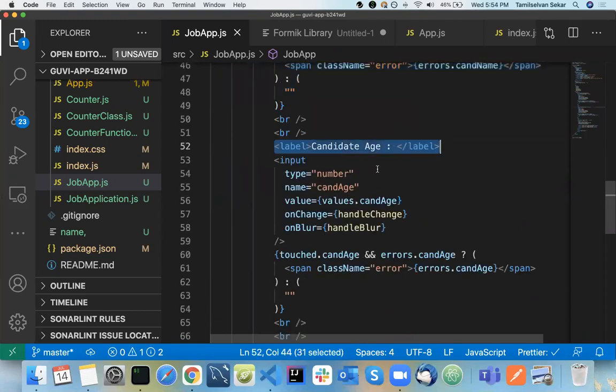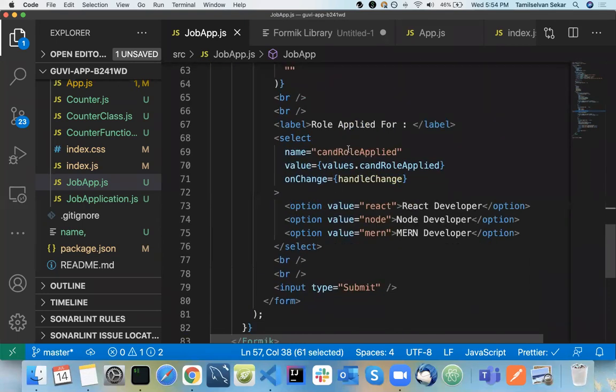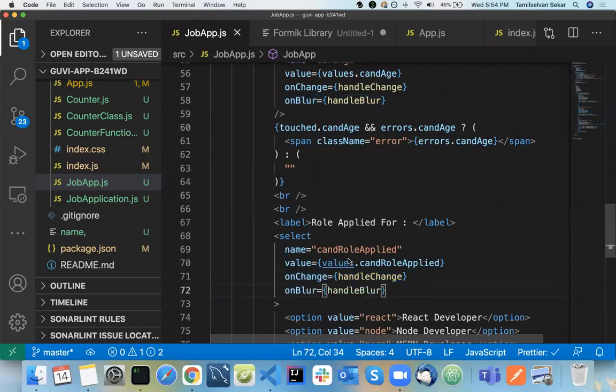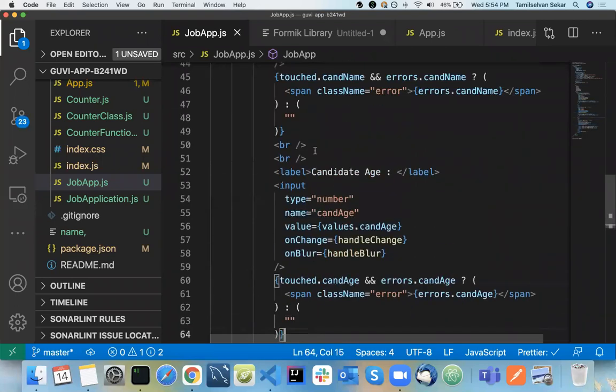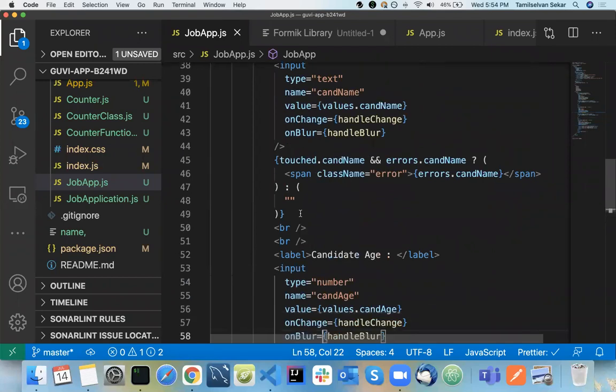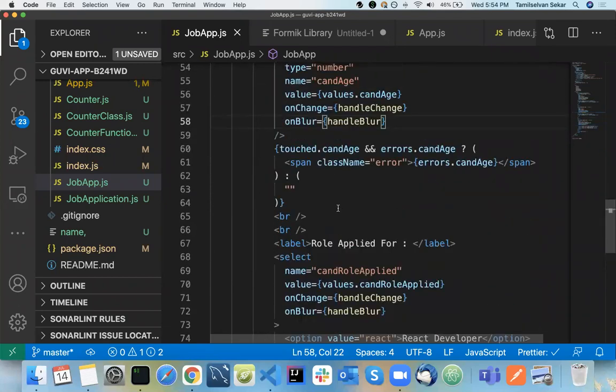Same way for age, the same value, onBlur, onChange. Same way for role applied, same value, onChange, and we missed onBlur here, so onBlur as well. Does this not look redundant? Everything has the same functionality, right? So why do we need this?